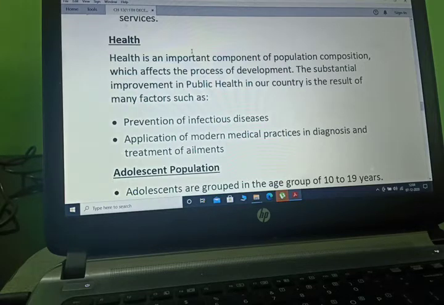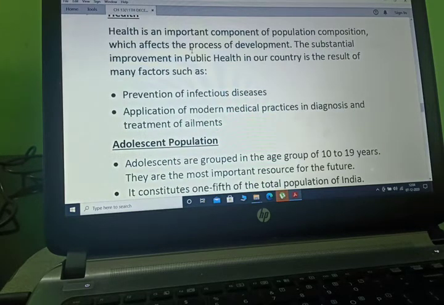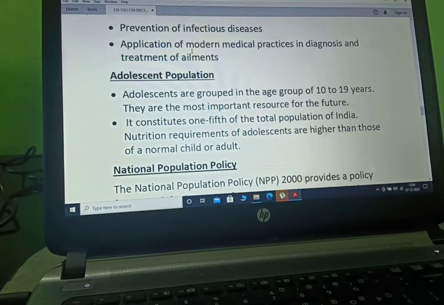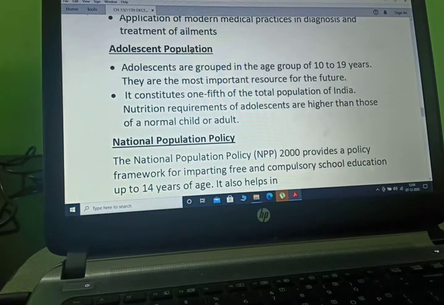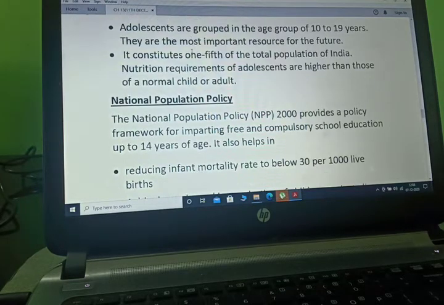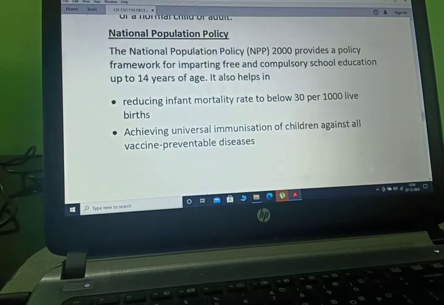Health. It is an important component of population composition which affects the process of development. The substantial improvement in public health in our country is the result of many factors such as prevention of infectious disease and application of modern medical practices in diagnosis and treatment of ailments. Now adolescent population. Adolescents are grouped in the age group of 10 to 19 years. They are the most important resource for the future. They constitute one-fifth of the total population of India. Nutrition requirements of adolescents are higher than those of a normal child or adult.